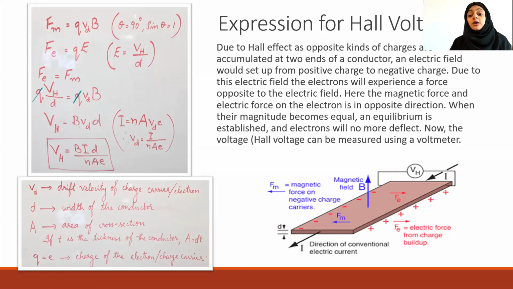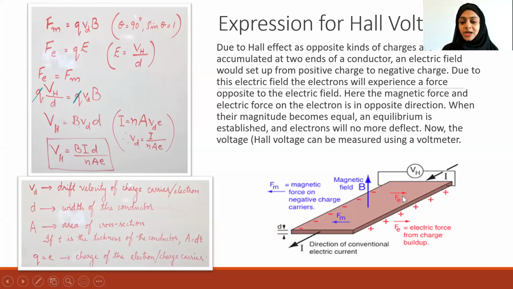Now the electrons are in confusion because they should move in the direction of the magnetic force, and at the same time they are experiencing a force in the opposite direction. So it's like a tug of war between these two forces, the magnetic force and the electric force. When their magnitudes become equal, an equilibrium is established, and the electrons will no more deflect.